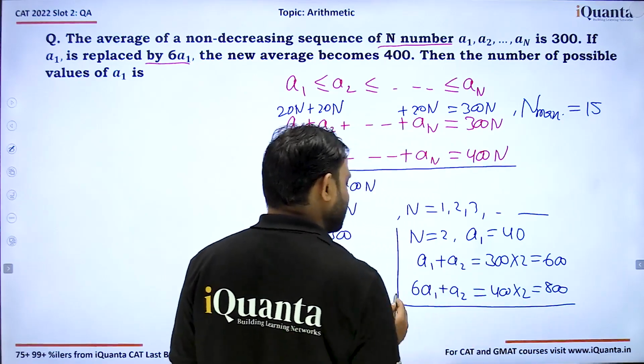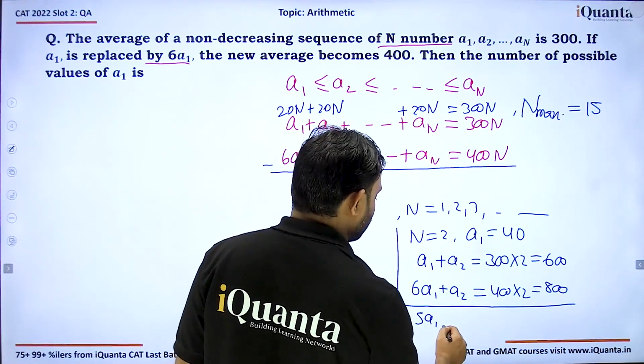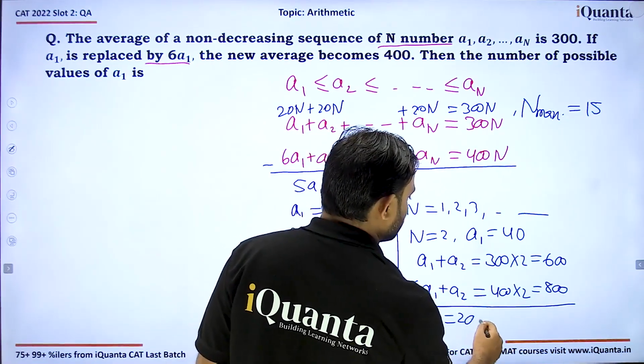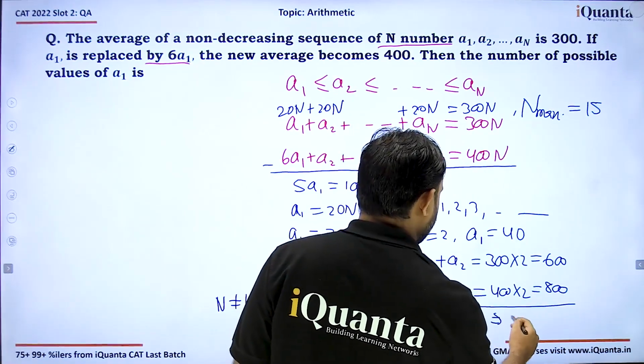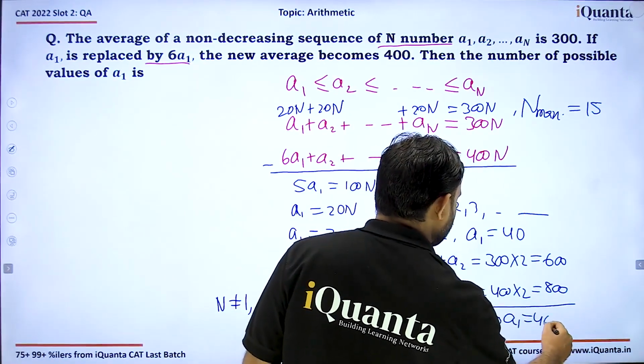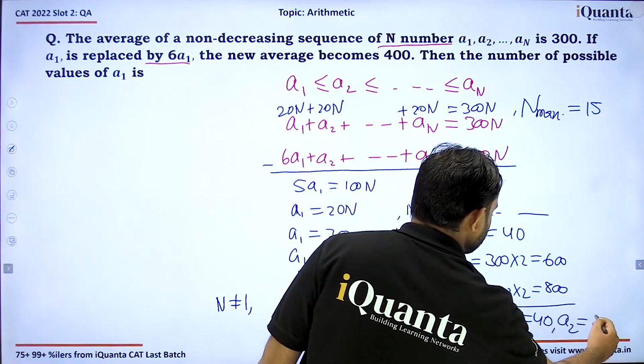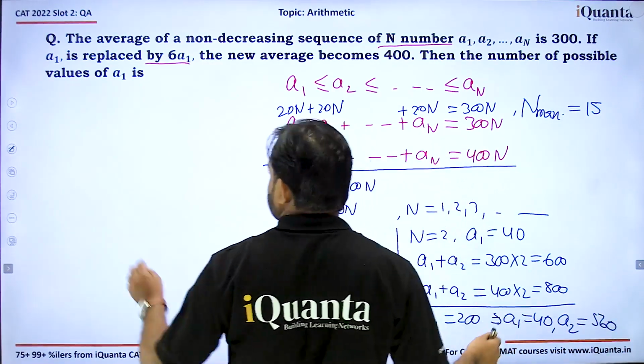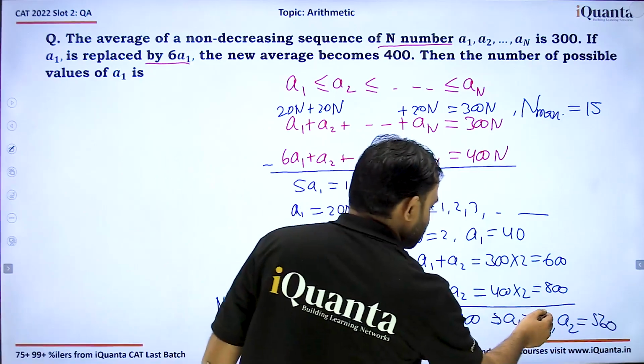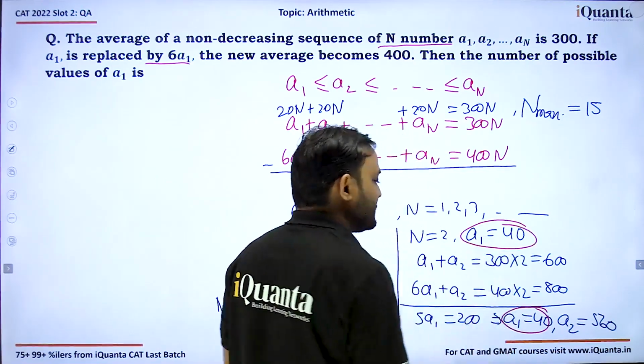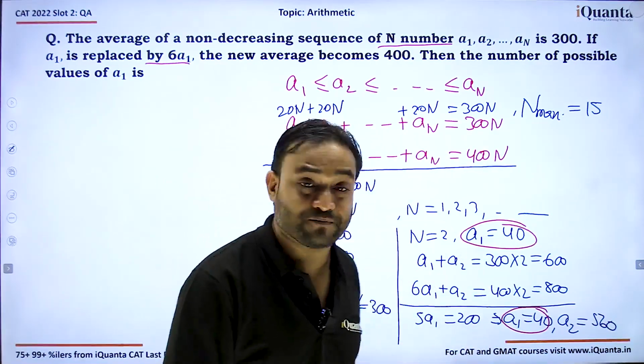Now subtracting this, we get 5a1 is equal to 200, or a1 is equal to 40 and a2 will be equal to 560. Now you can see this verifies that a1 is equal to 40 and a2 is equal to 560. So this is possible.